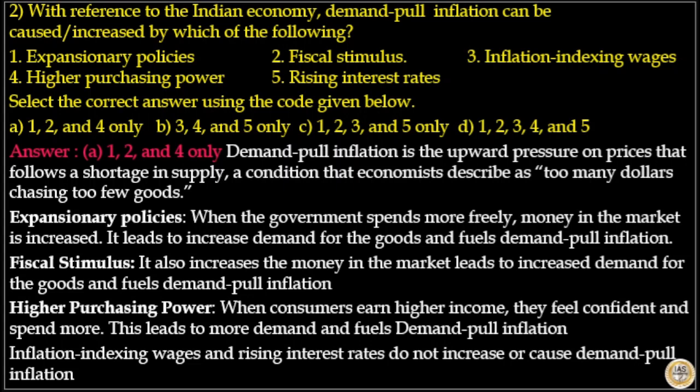Demand pull inflation is the upward pressure on prices that follows a shortage in supply, a condition that economists describe as too many dollars chasing too few goods. Expansionary policies cause demand pull inflation. When the government spends more freely, money in the market is increased. It leads to increased demand for goods and fuels demand pull inflation.